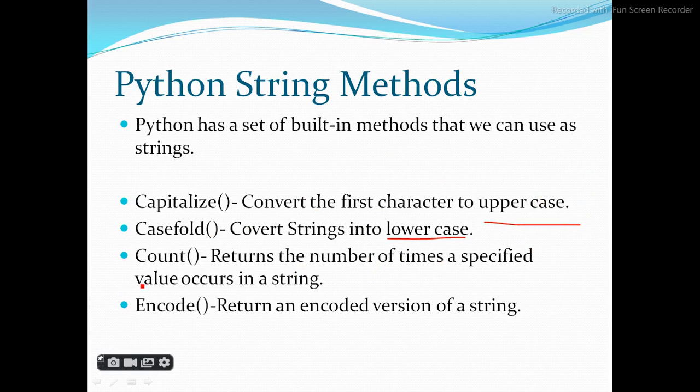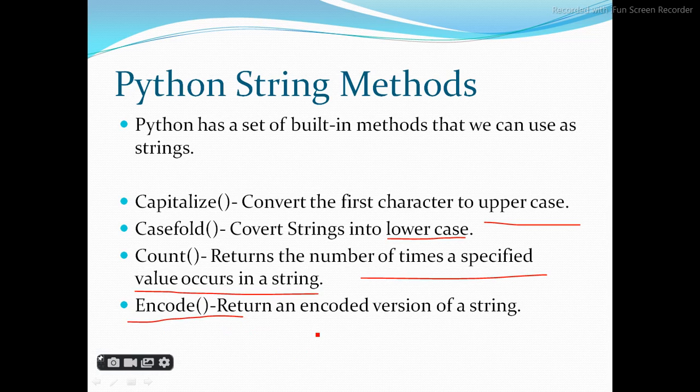Count, if you want to count how many times a number is occurring in some variable. It returns the number of times a specified value occurs in a string. Encode returns an encoded version of a string.